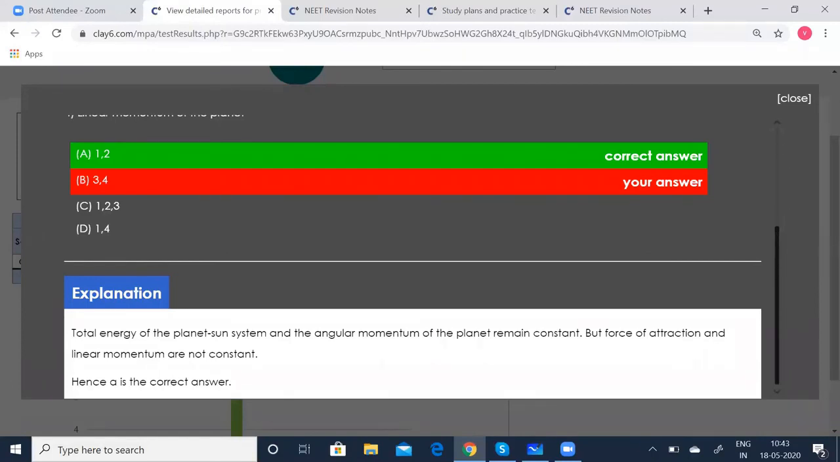I deliberately went wrong so that I could show you how you can access the wrong answers also. How you can get back to your wrong answers, verify them and get the explanation. That's why I did it.